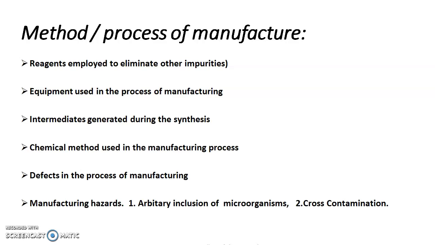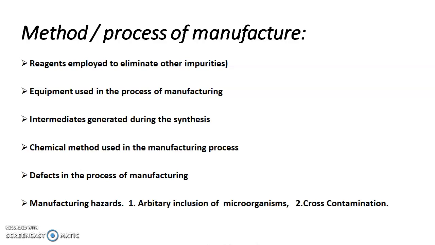When we use those reagents, we have to check that they are compatible with the pharmaceutical substances. If they are not compatible, there is a chance that they may react with the reactants and produce other impurities rather than eliminating them.